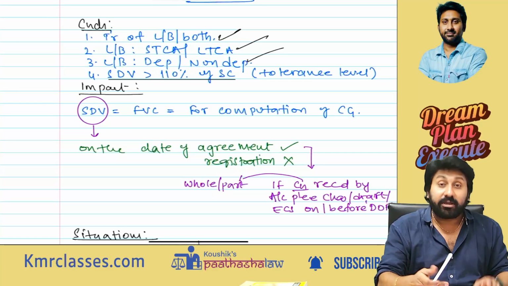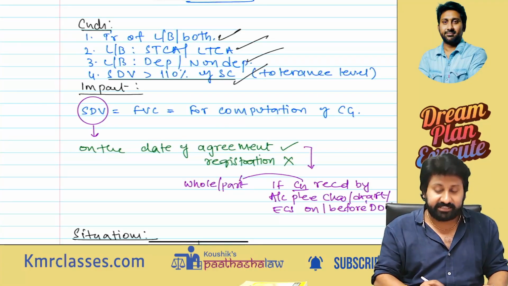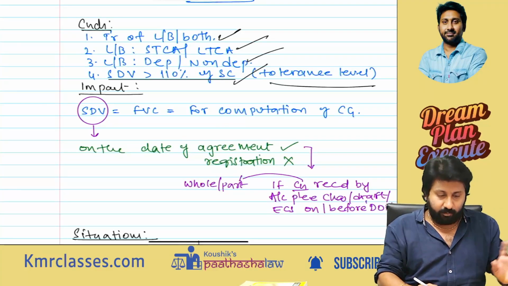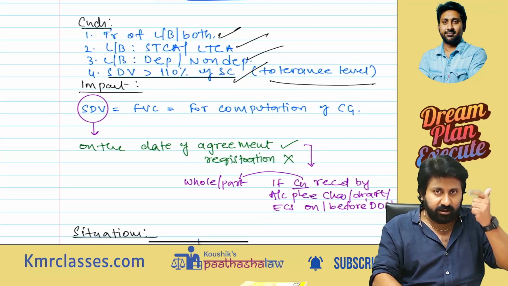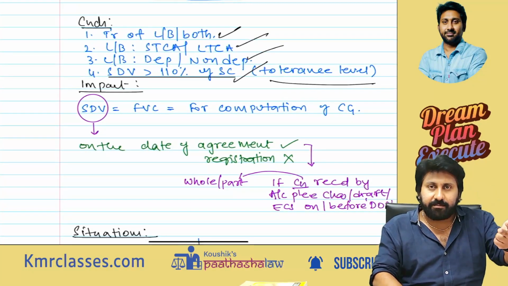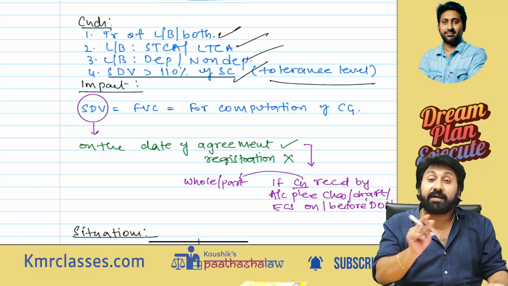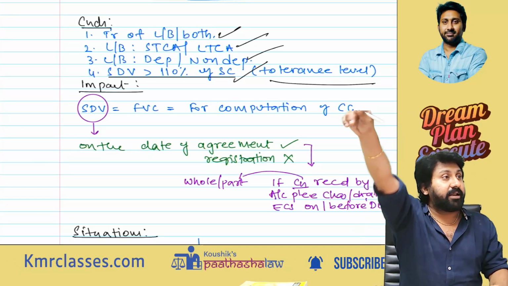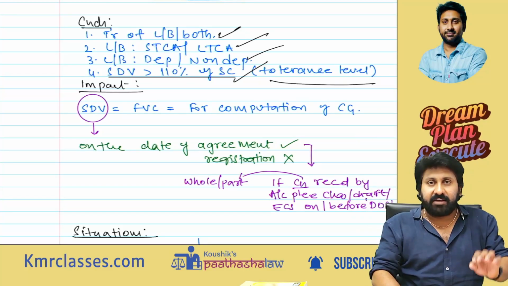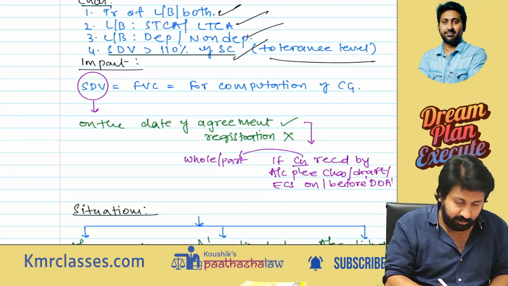Stamp duty value, if it is exceeding 110% of sale consideration, so the tolerance band. Next, impact. If you transferred a land or building or both, which is long term or short term, which can be depreciable or non-depreciable, and the stamp duty value on that property is exceeding 110% of your sale consideration, then 50C will get attracted. Number one, completed.